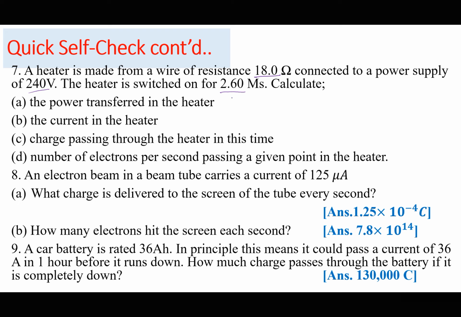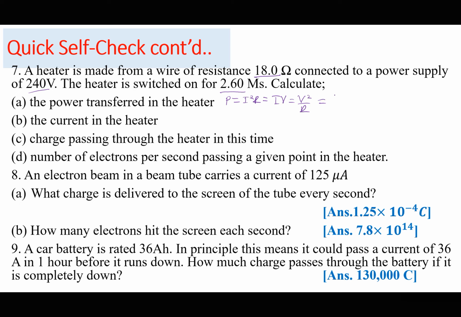Of course, we are going to see this later on, but from your IGCSE concepts, you should be able to solve this from power equals I squared R, power equals I times V, and power is equal to V squared divided by R. So I'll use the last part of the equation where I have V and R.